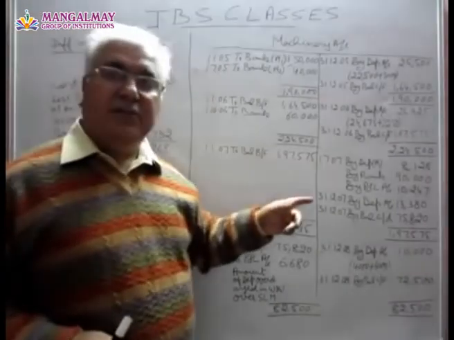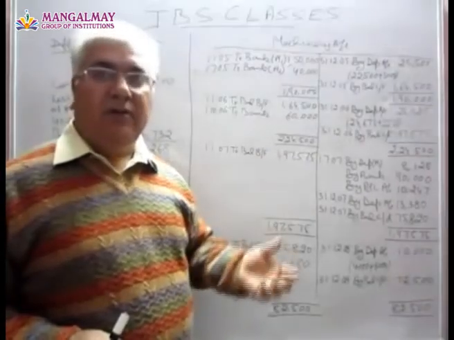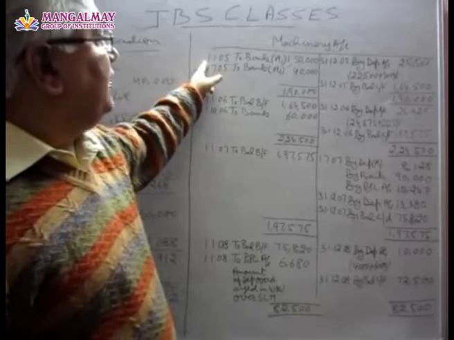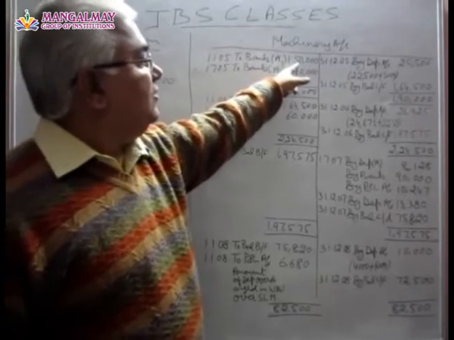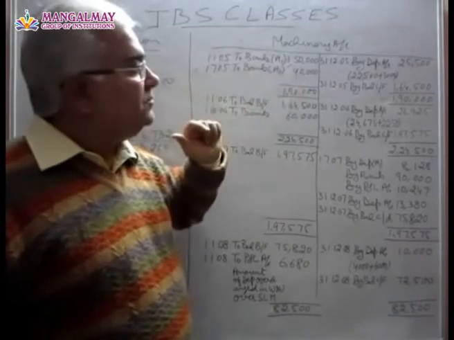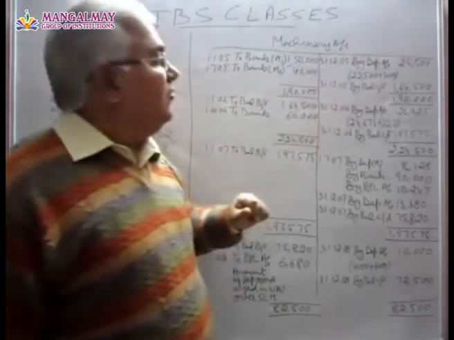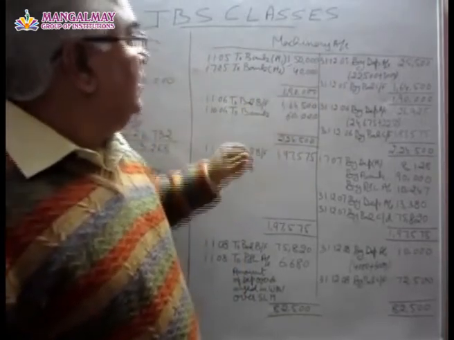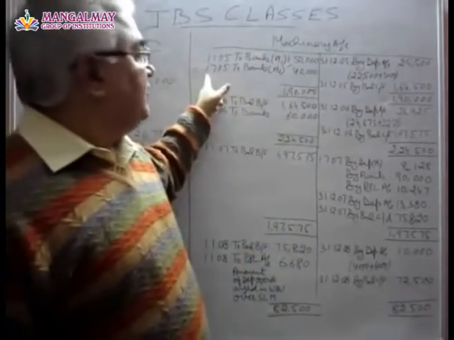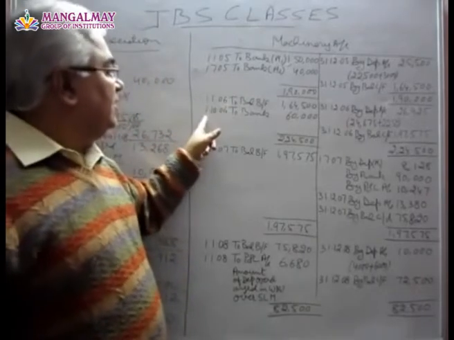This company is charging depreciation at the rate of 15% per annum on the reducing balance method, or written down balance method. So this company bought on 1/1/05 a machinery M1 for 150 and on 1/7/05 another machinery M2 for 40,000. At the end of the year, they charge depreciation on these two machineries, 25,500 rupees. On this, the depreciation has been charged for half year because this is there for only half year.